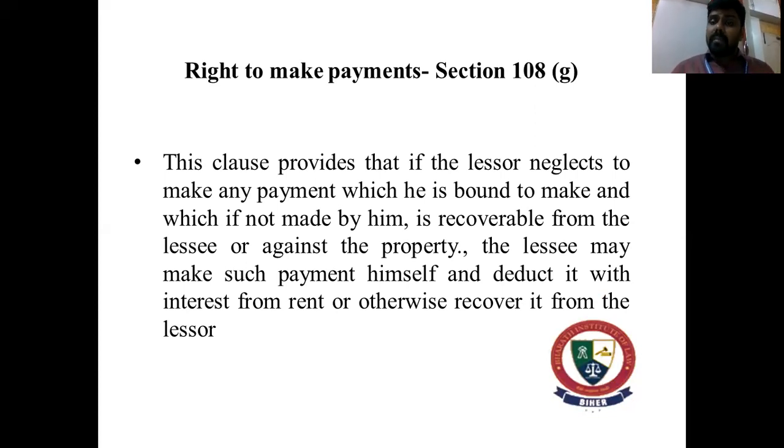So if the lessee makes a payment which the lessor is bound to make, and which if not made is recoverable from the lessor or from the land, or the lessee is a person interested in the payment, he is therefore entitled to be reimbursed. This is enacted under section 69 of the Indian Contract Act 1872 itself: reimbursement of a person paying money due by another, in payment of which he is interested. So the lessor is interested, the lessee is making the payment, then the lessor is bound to give it back to the lessee. And payments under this section may be government assessment or ground rent or rates or taxes payable by the landlord, which was held in the case Basant Lal versus Bora Ram.